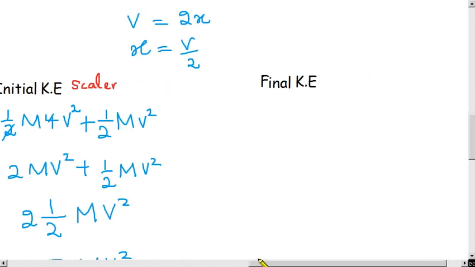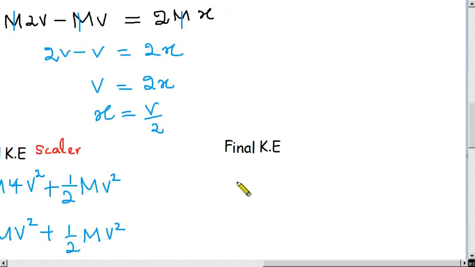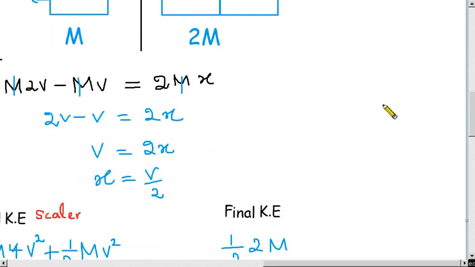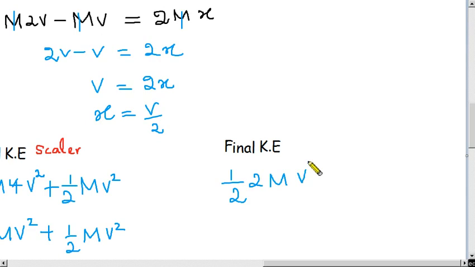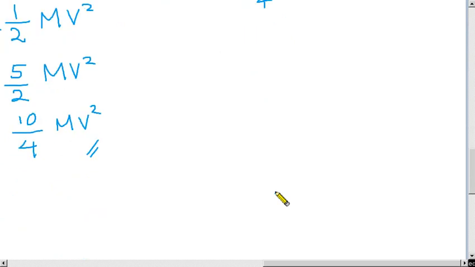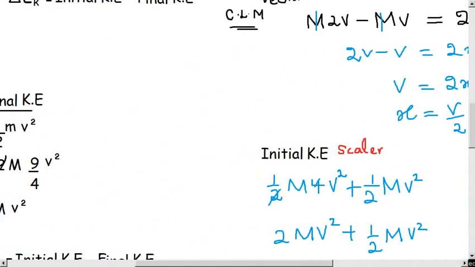So the final kinetic energy: this one is 2m, then half 2m, velocity v squared, 2 to 4, v squared divided by 4, then the 2 cancels, mv squared by 4. So we have to now take the difference.